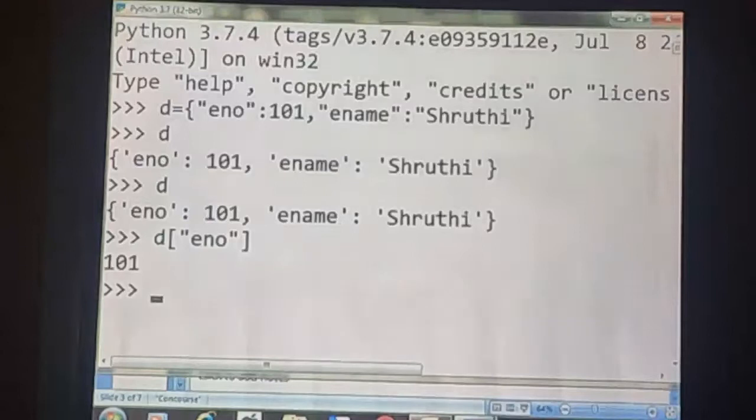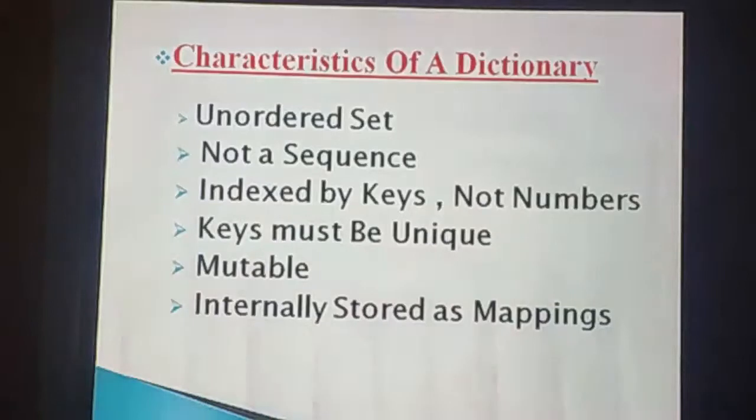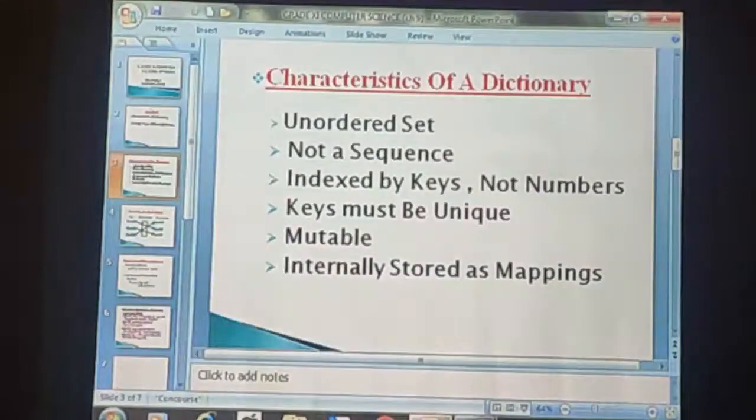Did you understand? The next one is keys must be unique. What does unique mean? That means it should be different. For example, consider your register number, exam number. Each and every student has a unique register number. Suppose two students have the same register number, then an error will come. Like that, dictionary keys must be unique. I will explain with the help of Python.